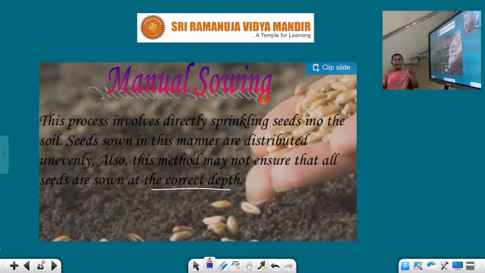First one is preparation of the soil, and the second one is sowing of the seeds. Third step is addition of fertilizers and manure, and fourth one is irrigation. Fifth one is weeding, and sixth one is harvesting. Seventh one is storage. So these are the 7 different steps under agricultural practices.